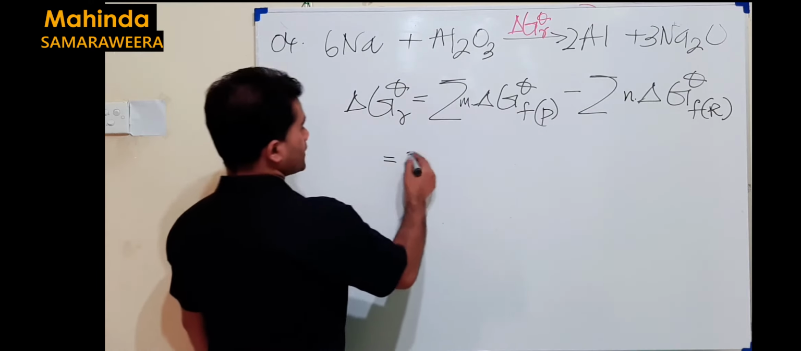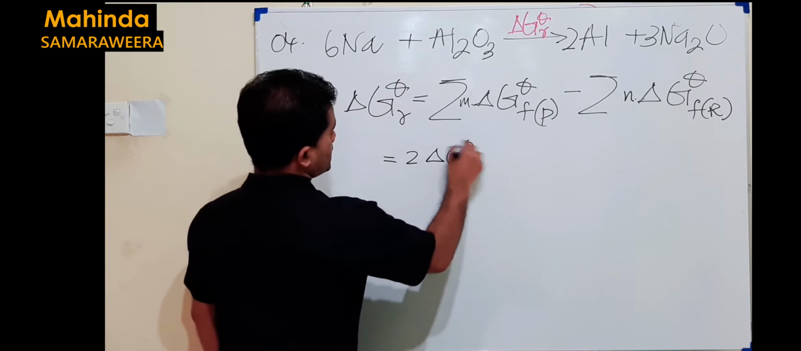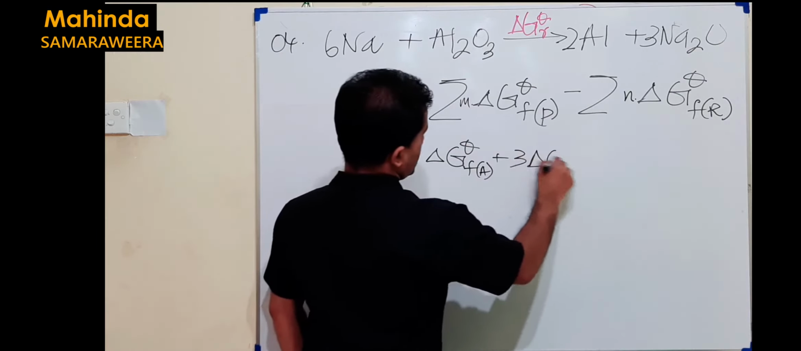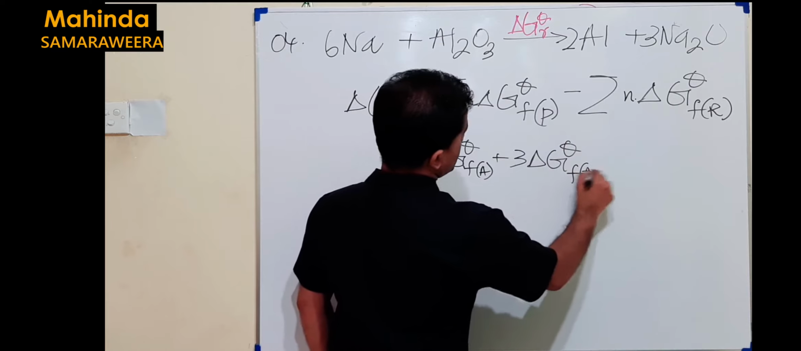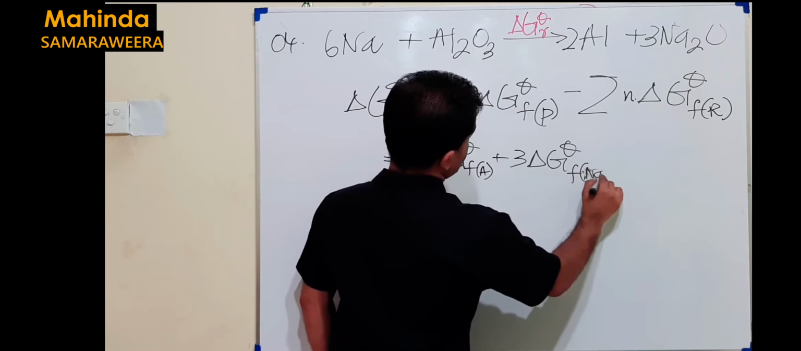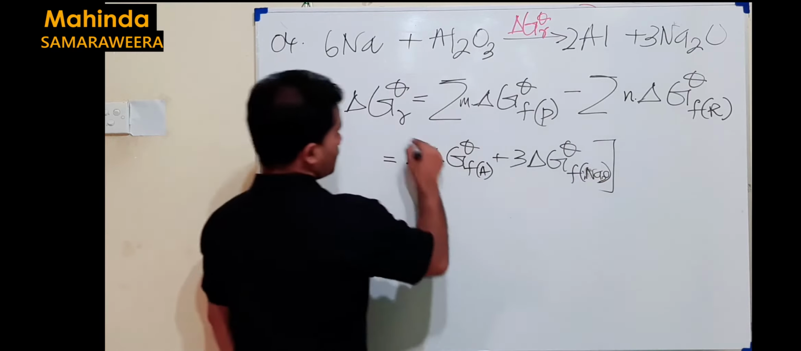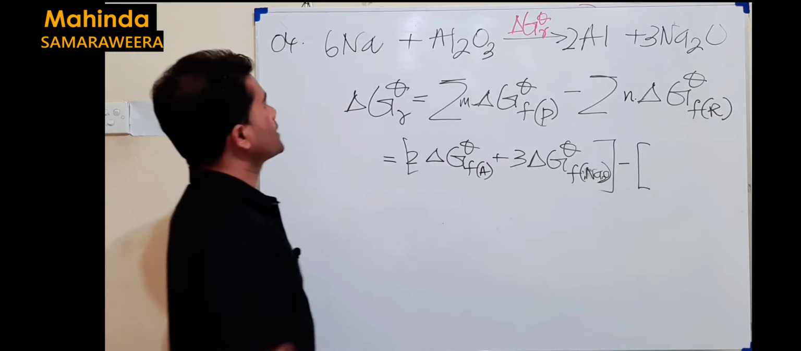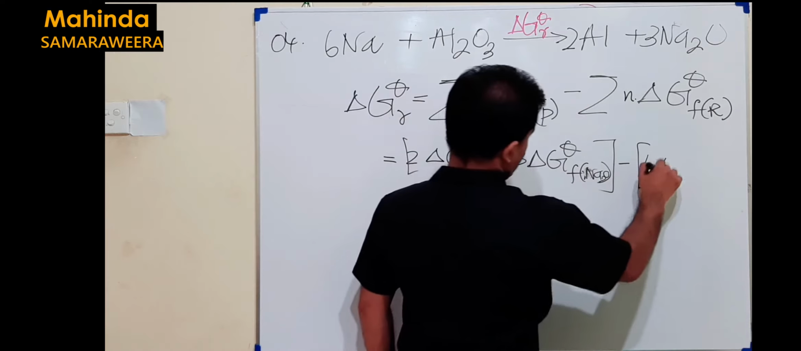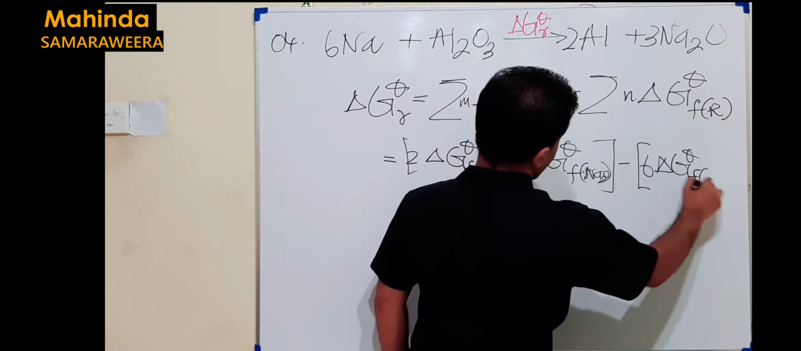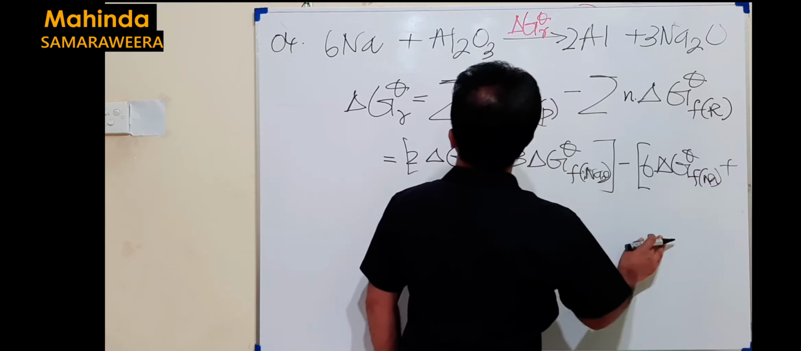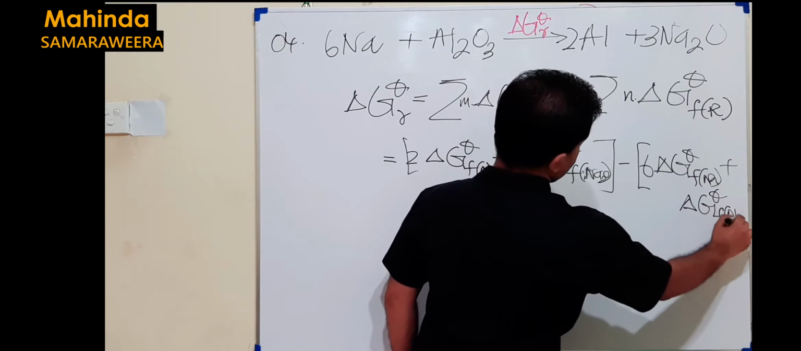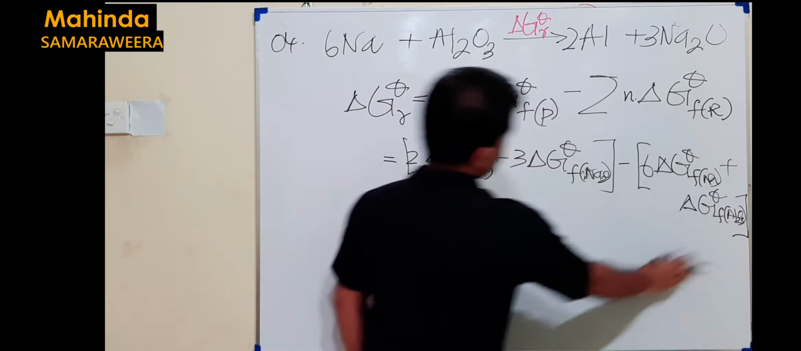Then if I write the equation for this particular reaction, products are aluminium and sodium oxide. First of all, we get 2 times free energy change of formation of aluminium plus 3 times free energy change of formation of sodium oxide, right? That's about the products minus the reactants. What are the reactants? We have 6 times free energy change of formation of sodium plus just free energy change of formation of Al2O3. That's how we have the equation.